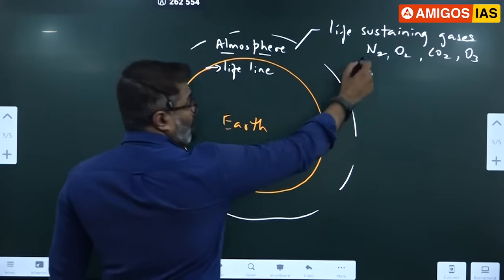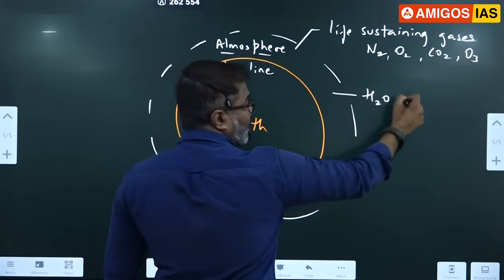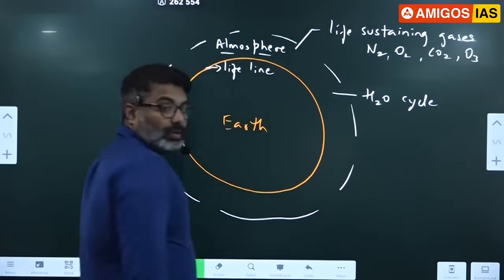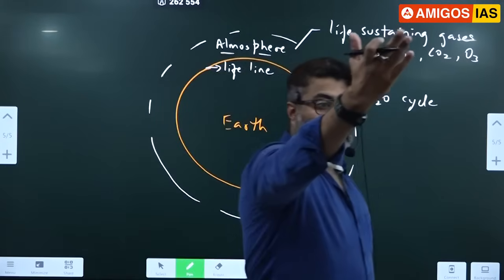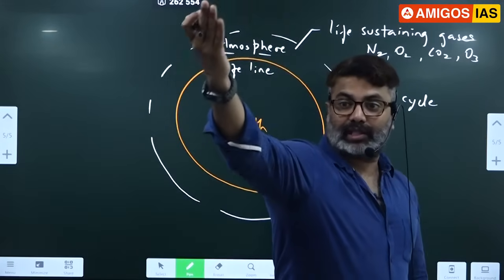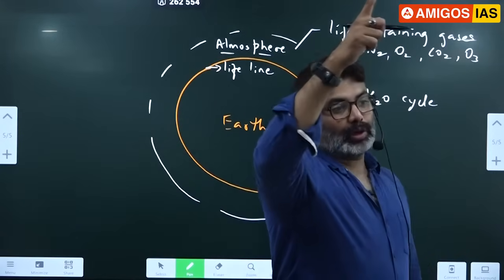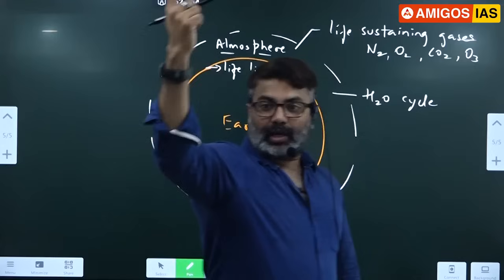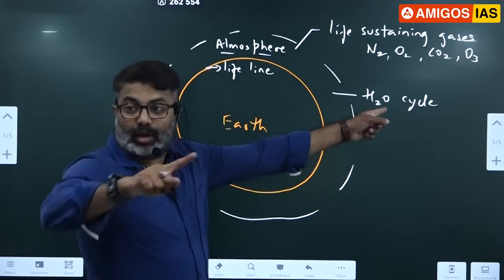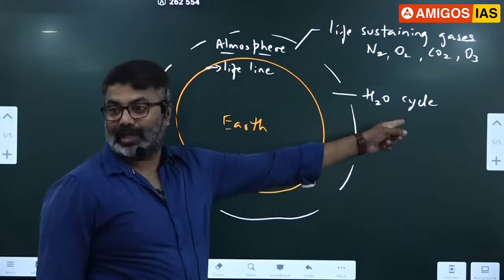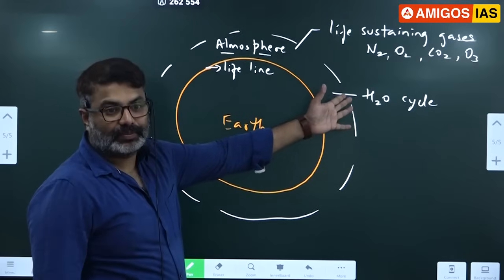Okay, so now you know one part. Our atmosphere also filters water through the water cycle. If you notice, the water on the earth goes up as evaporation, condenses in the sky as clouds, comes back as rain. Again the same process: the water goes up, evaporation, condensation, comes back as rain, precipitation. So our atmosphere filters water through the water cycle.